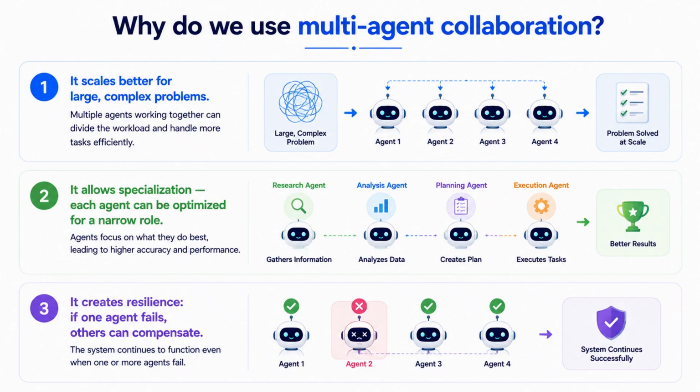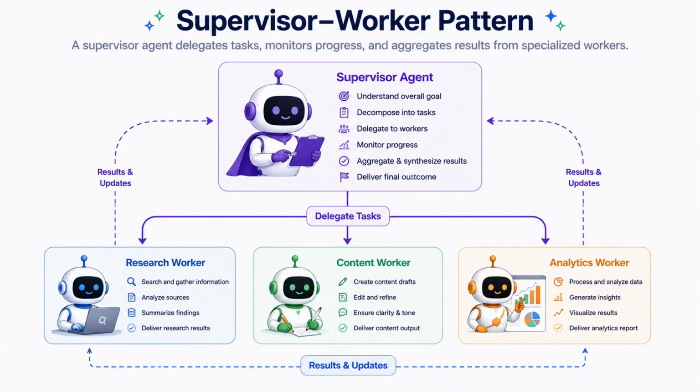Why do we use multi-agent collaboration? It scales better for large, complex problems. It allows specialization. Each agent can be optimized for a narrow role. It creates resilience. If one agent fails, another can compensate. Multi-agent collaboration is a pattern where multiple specialized agents share information and coordinate actions to solve complex tasks, similar to a well-coordinated human team.